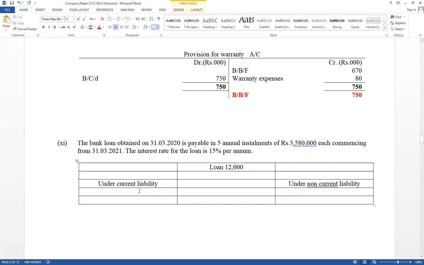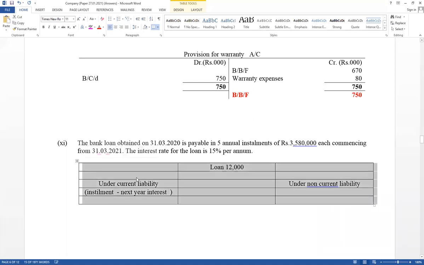Under current liability should be included the installment minus next year interest. Like leasing, it is next year interest, not current year. The installment minus next year interest should be included under current liability, and the balance part should be included under non-current liability. It has given an annual installment of 3,580, and interest can be calculated. We know the loan value equals 12,000.